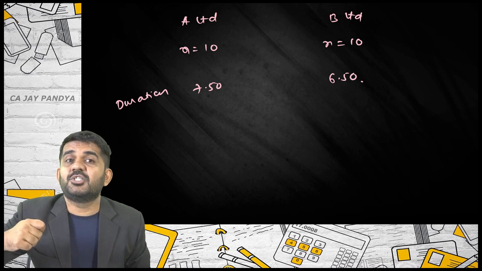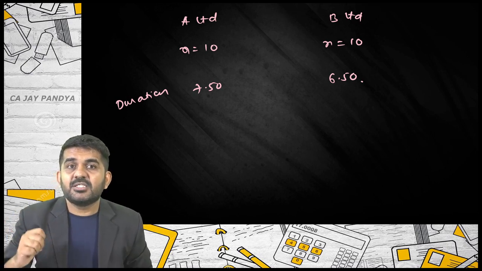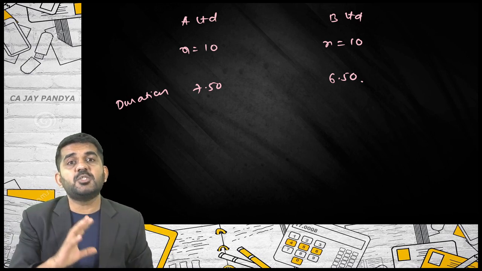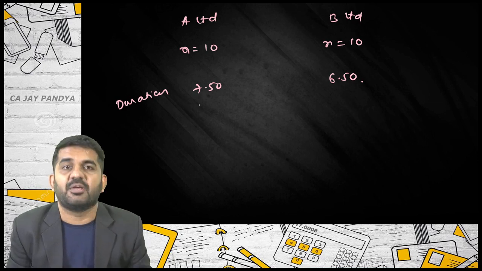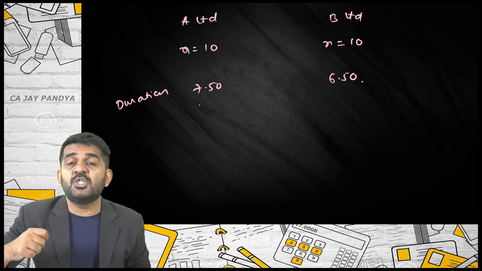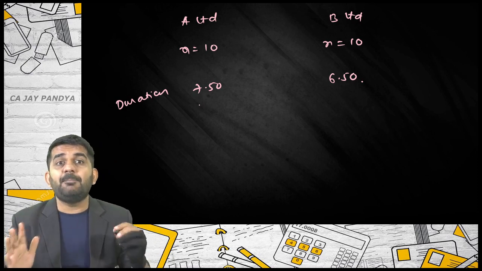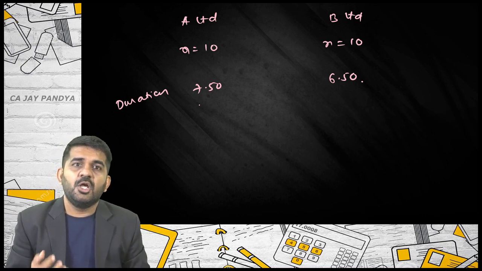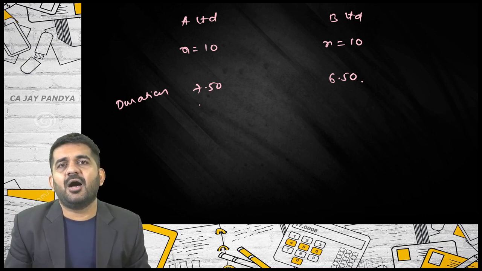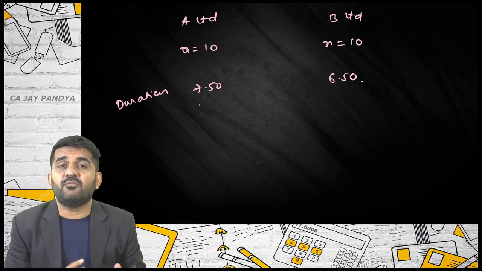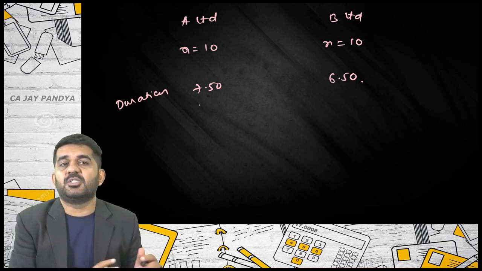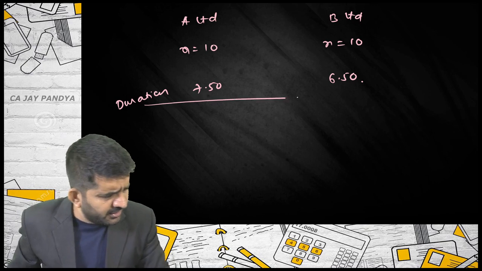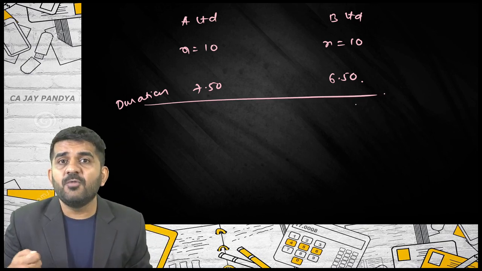This also measures the sensitivity. You can understand this, right? Something which is recovered in 7.5 years and something which is recovered in 6.5 years: 6.5 years is less risky as compared to 7.5 years. So duration is also a measurement of risk. People analyze the duration from the point of view of risk also. Lower the duration, lower is the risk; higher the duration, higher is the risk. So duration of the bond was the weighted average number of years in which initial investment is recovered, but now it is also used as a measurement of risk.